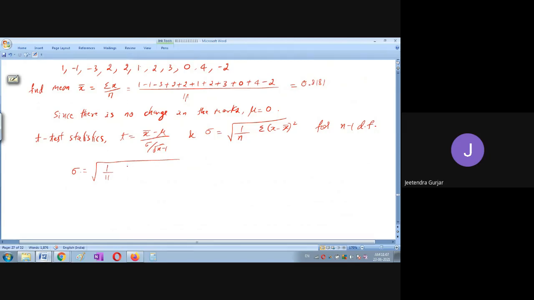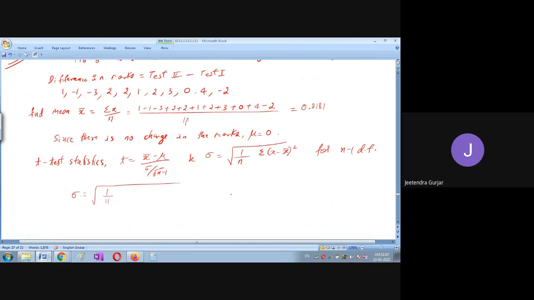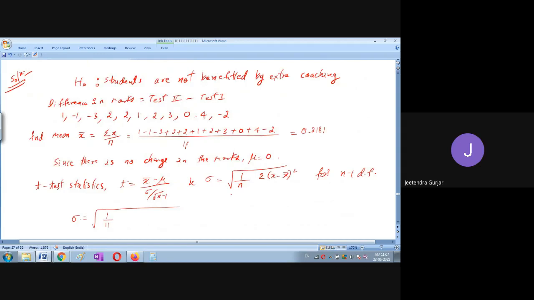And then the sum of all the x minus x bar the whole square. Yes, students, please do it. Already we have done all this. Once again, we are going to do the sum of all x minus x bar the whole square. See, these are the x terms.